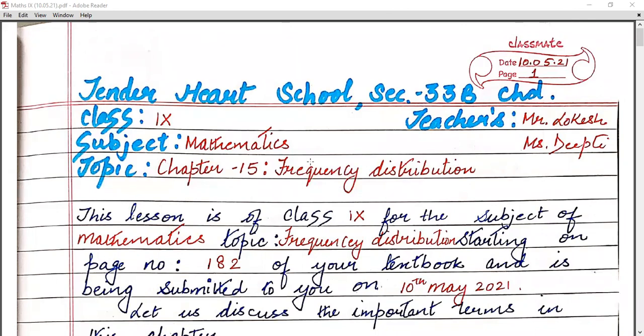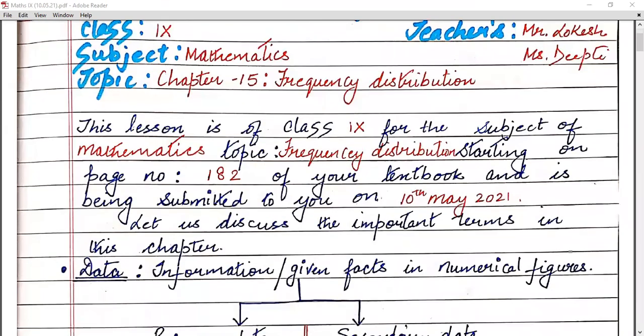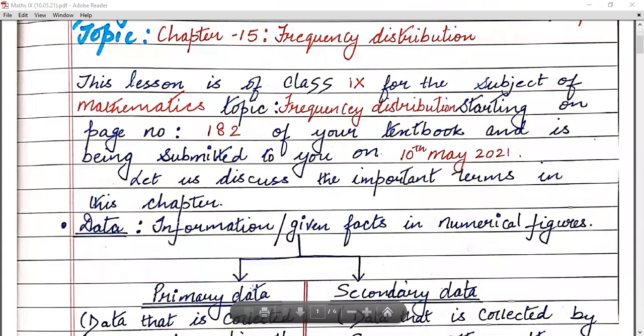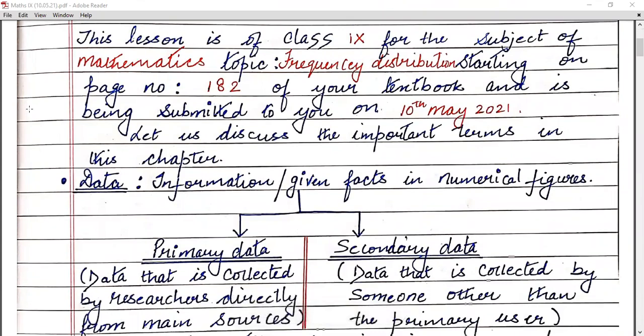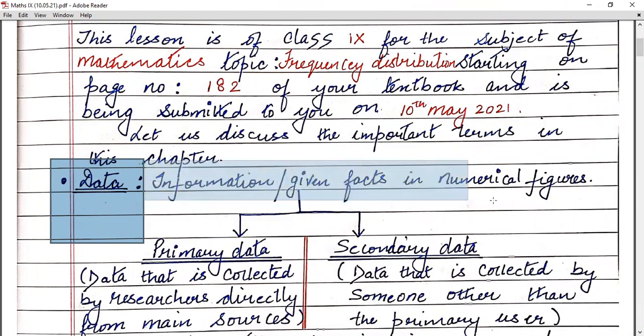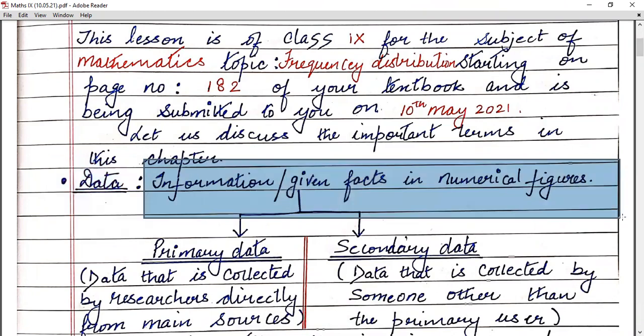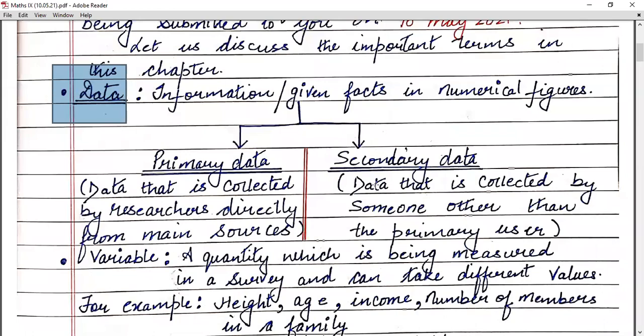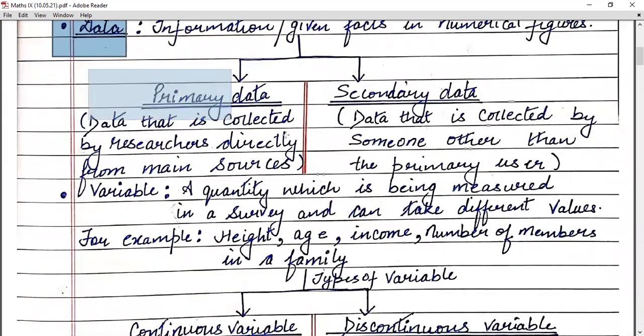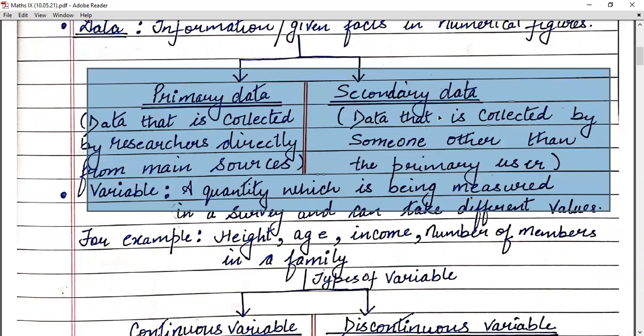Students, let us start today's lesson with the important terms of this chapter. Let us start with the first word, that is data. Now let us understand what we mean by data. Children, data is information or given facts in numerical figures. Whenever the information is written in the form of numerical figures, that becomes data. There are two types of data: primary data and secondary data.